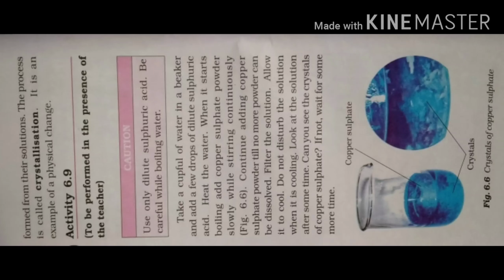You have learnt about physical and chemical change. Try to identify changes that you observe around you as physical or chemical change. So in this chapter, we have read about changes, and changes are of two types, physical change and chemical change. We have gone through so many activities and examples, and I hope you have understood. Now you have to observe the many changes taking place around you and classify them as physical change or chemical change.